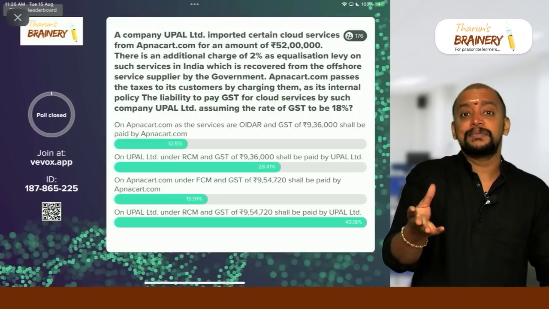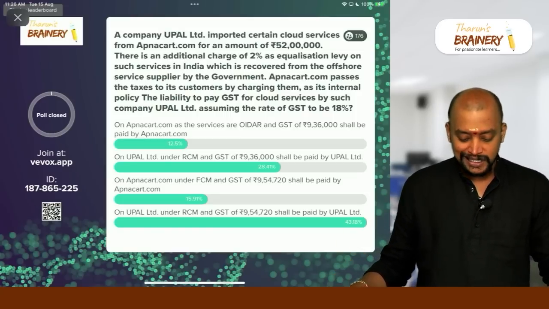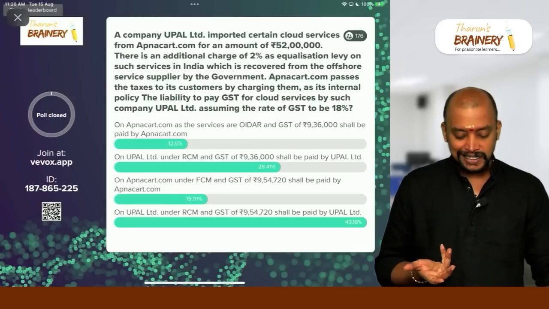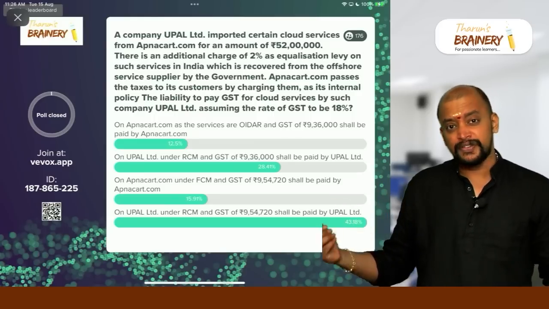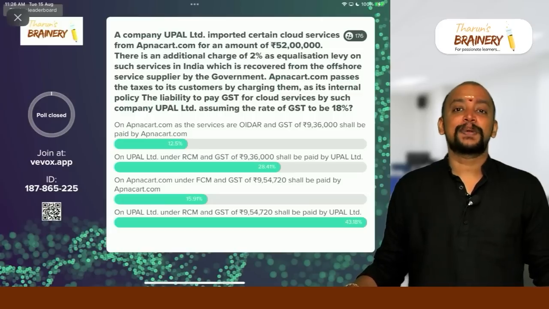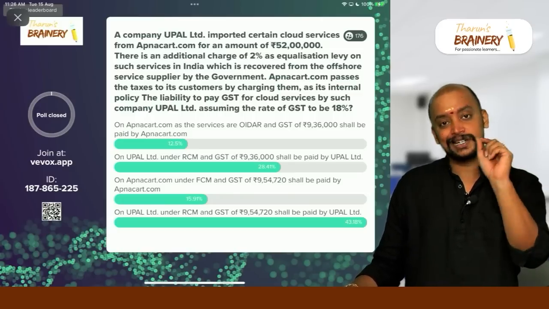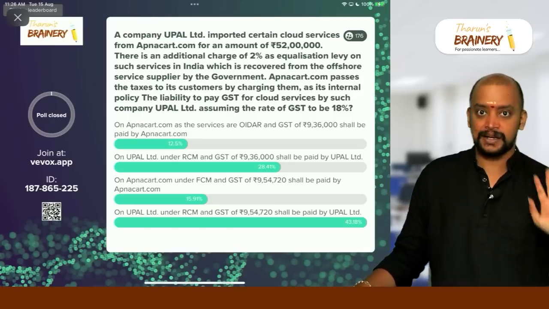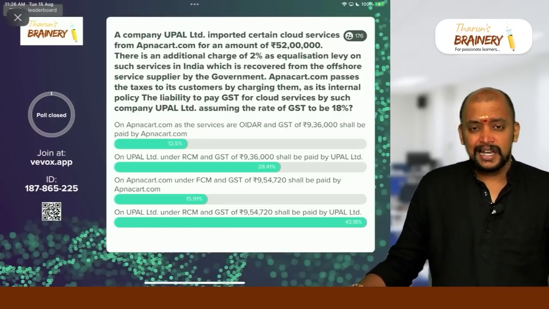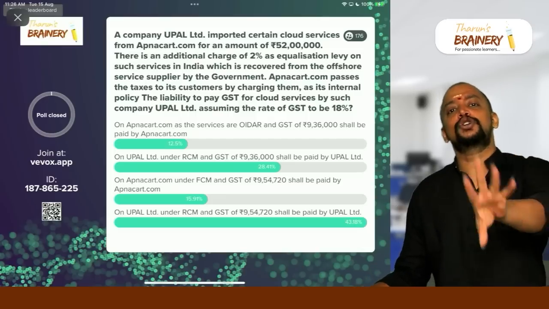Here, Upa Limited will not come under non-taxable online recipient. Because it's a company and they are registered. So therefore it is import of services by a company, on which GST is payable by the company under RCM. So actually the first question here is who will pay? RCM. And again, whether equalization levy is to be included or not. Equalization levy to be included.